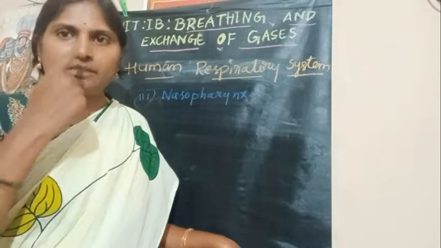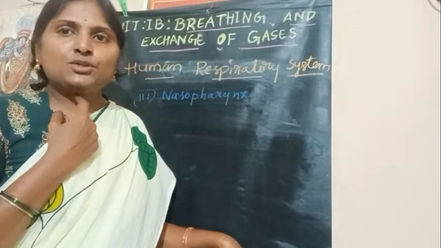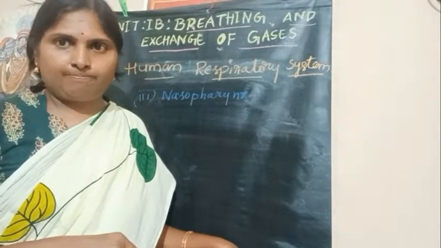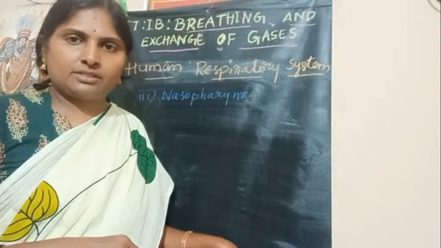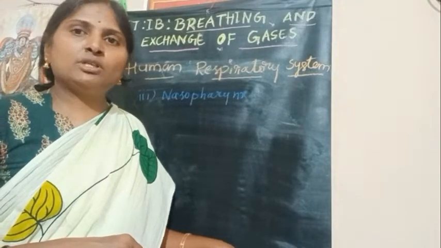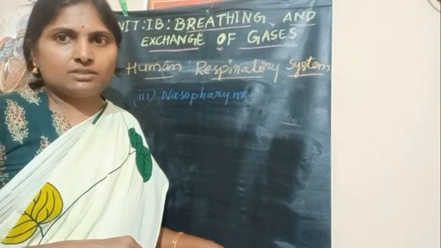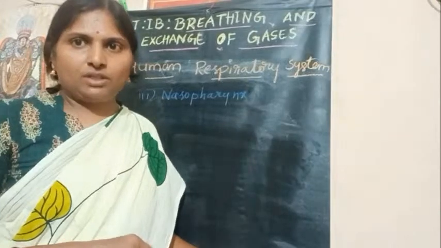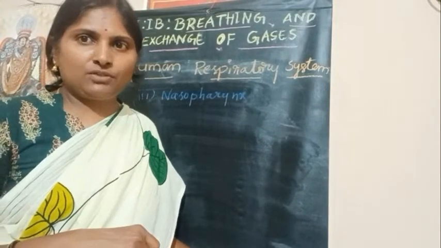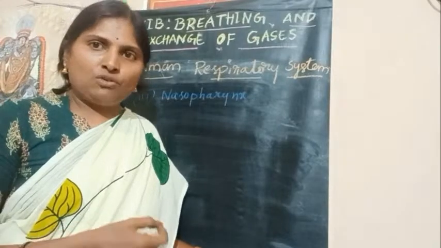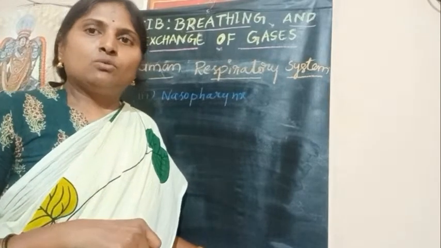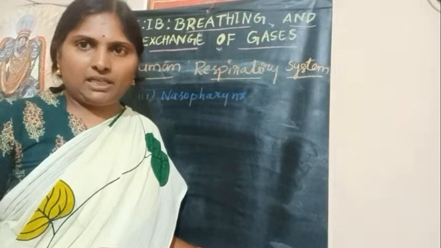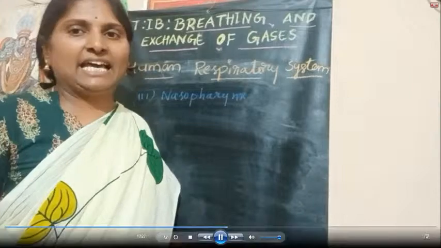Nasal chambers leads into nasopharynx through a pair of internal nostrils. These internal nostrils are present above the soft palate. Nasopharynx is a common passage for food and air. So nasopharynx next opens into oropharynx, which in turn leads into trachea through a glottis of larynx.